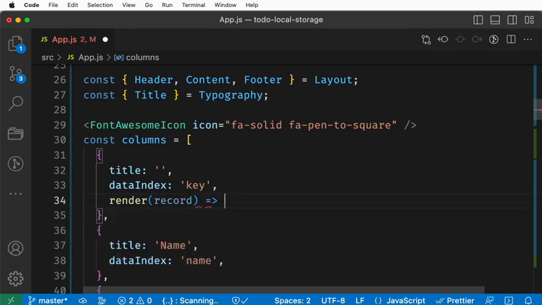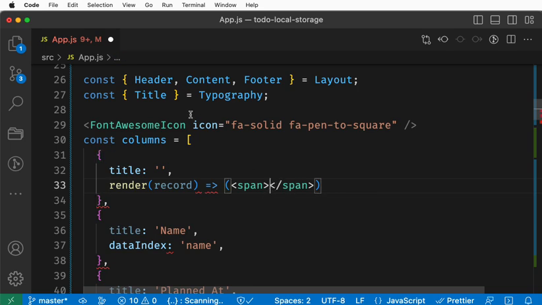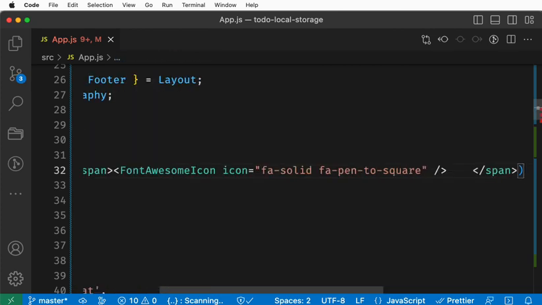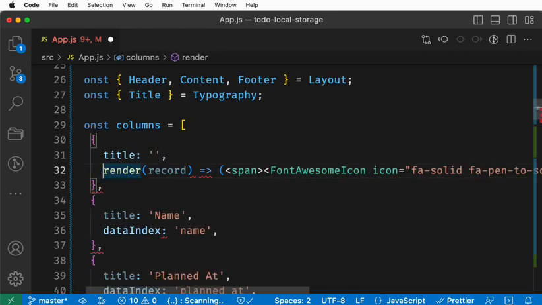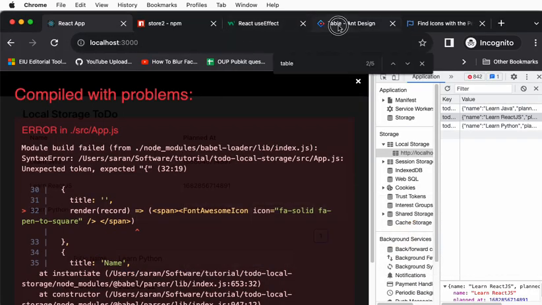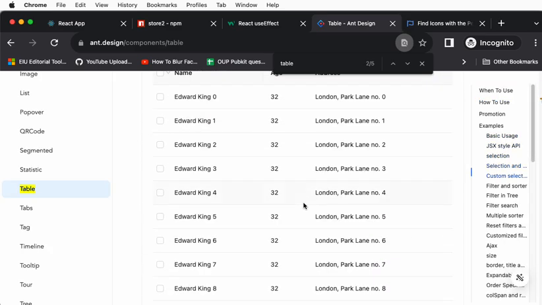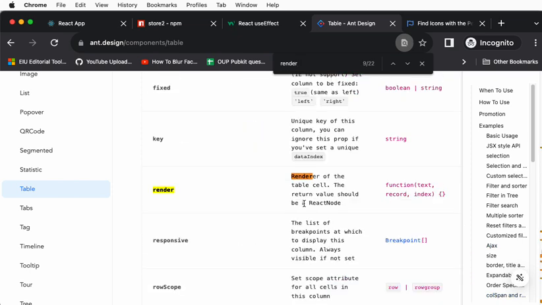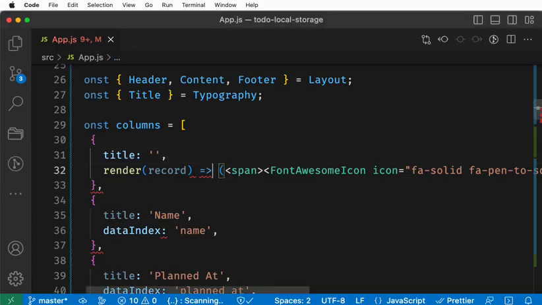I wanted to use this particular one. Still, I am wrong here in this code structure. That's absolutely okay. We can just go ahead and refer to this. The render a record function. I think everything looks okay.